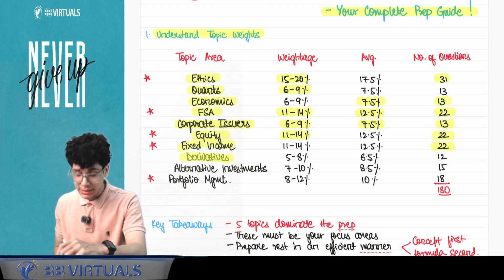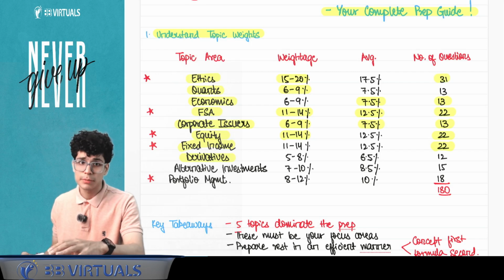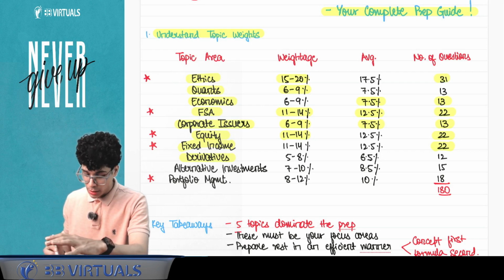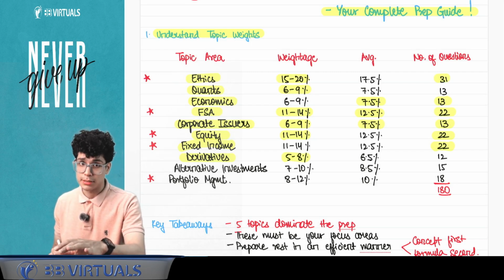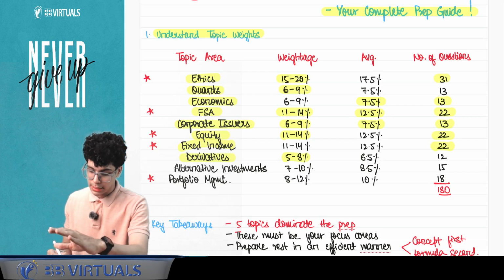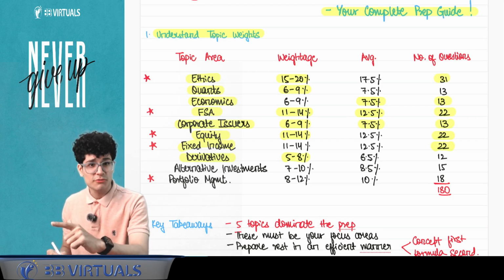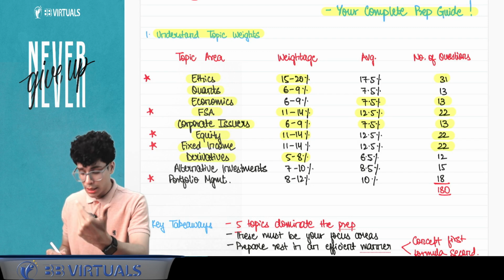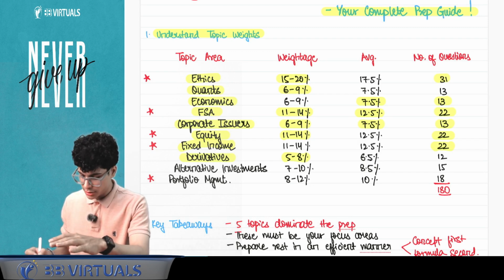Then comes derivatives. Derivatives is one of the most conceptual topics in the entire curriculum, but it holds only 5 to 8%. And so this has a very big asterisk against it because it is very conceptual. It takes a lot of time to internalize the concepts, but at the same time has a very less weightage of just about 6.5% on average.